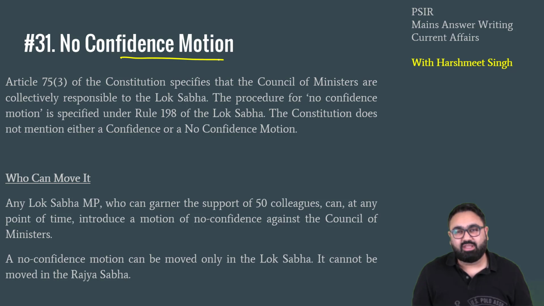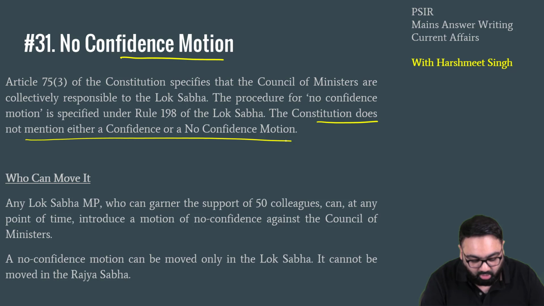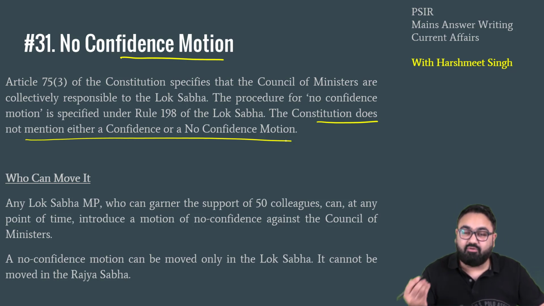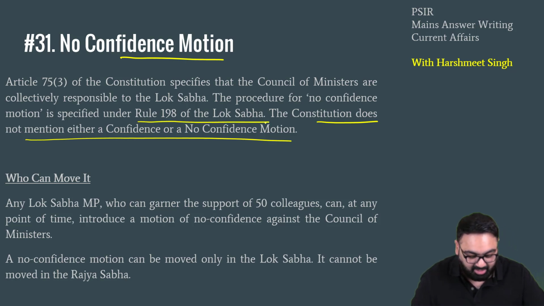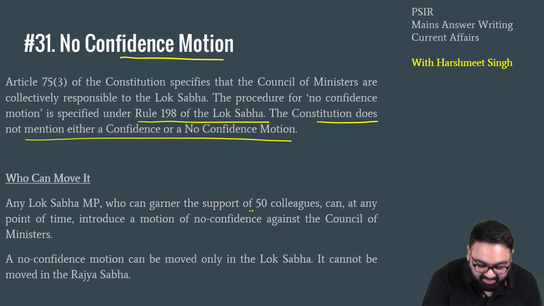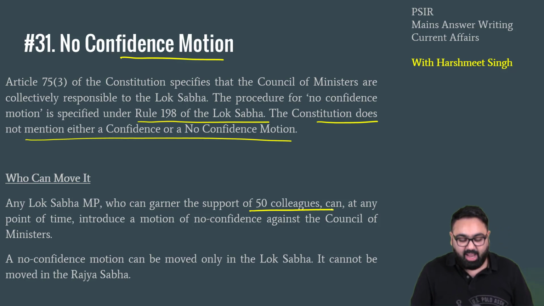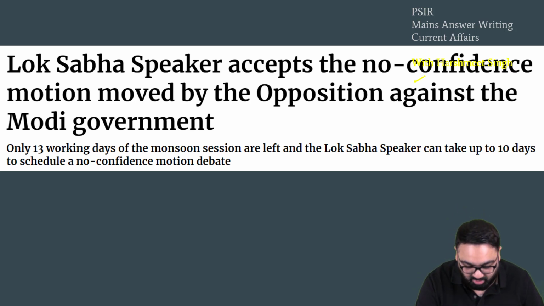Now, please remember a few things. First, the constitution does not mention confidence or the no confidence motion. The procedure for no confidence motion rather is written in rule number 198 of the Lok Sabha. There are some very strict provisions with respect to how no confidence motion can be started. It can only be started in the Lok Sabha. This is where the government must have the majority. It has to get the support of at least 50 members of the parliament, and Rajya Sabha has no role to play in that. As you can see, the Lok Sabha Speaker accepts the no confidence motion.